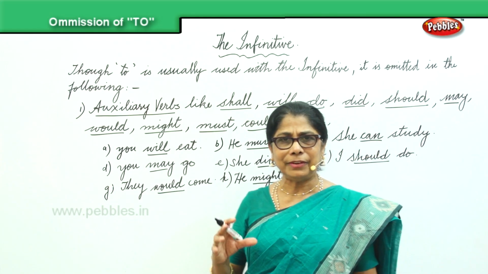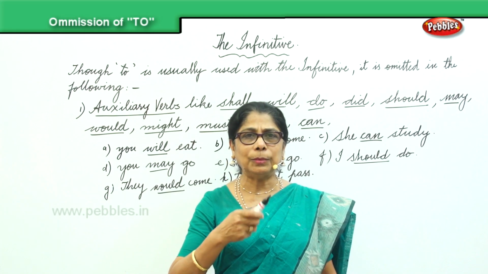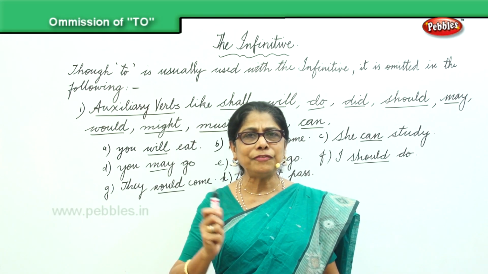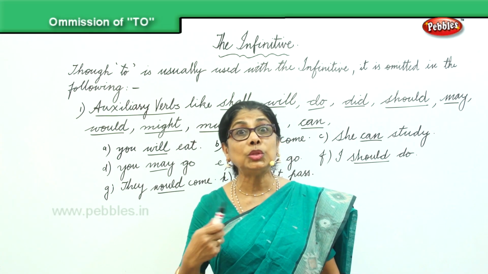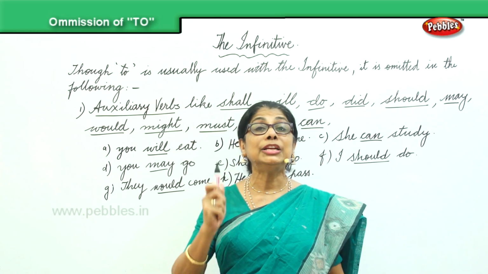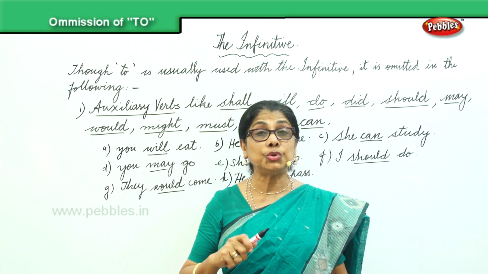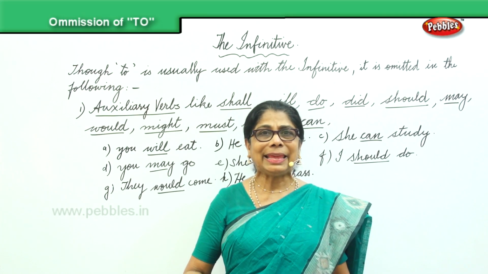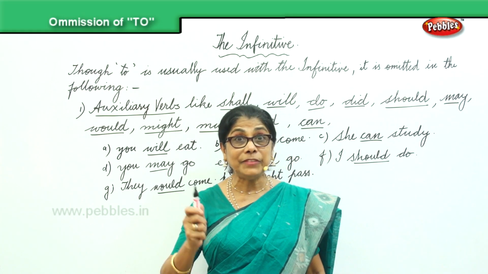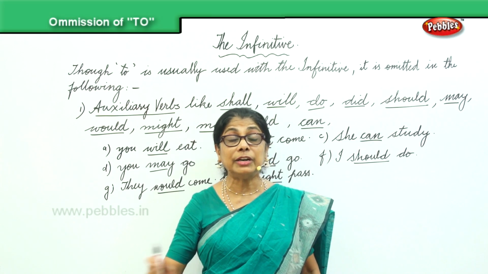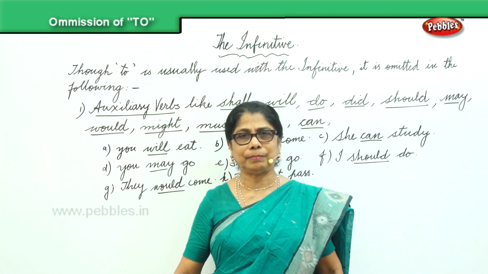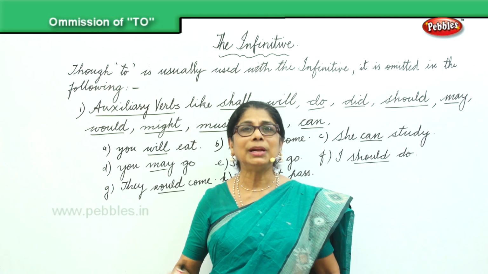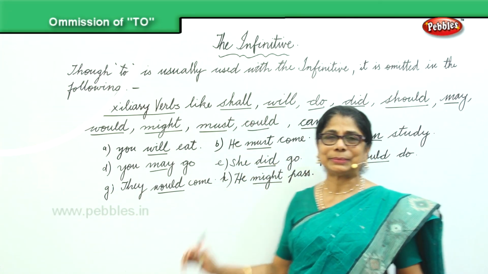Although in the infinitive, we form the infinitive with the word to: to come, to go, to dance, whatever. But if we are using an auxiliary verb, we have to omit the to in forming the sentence.